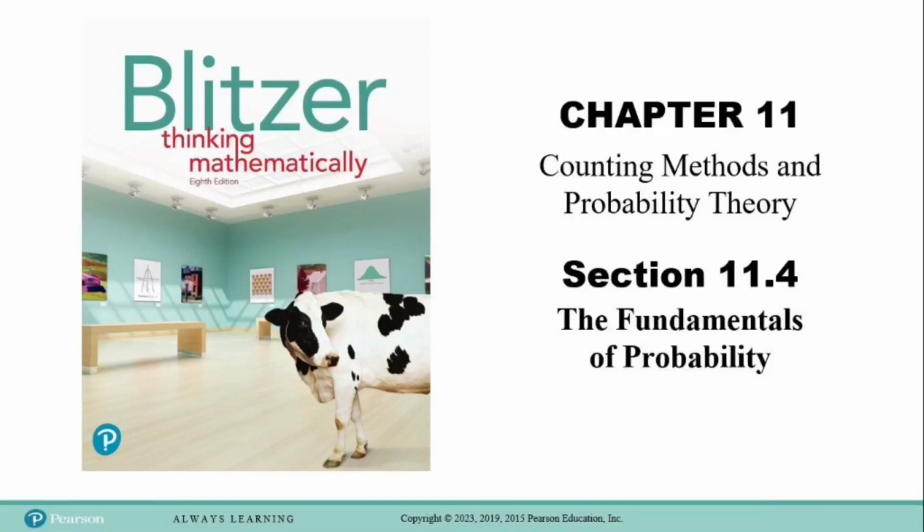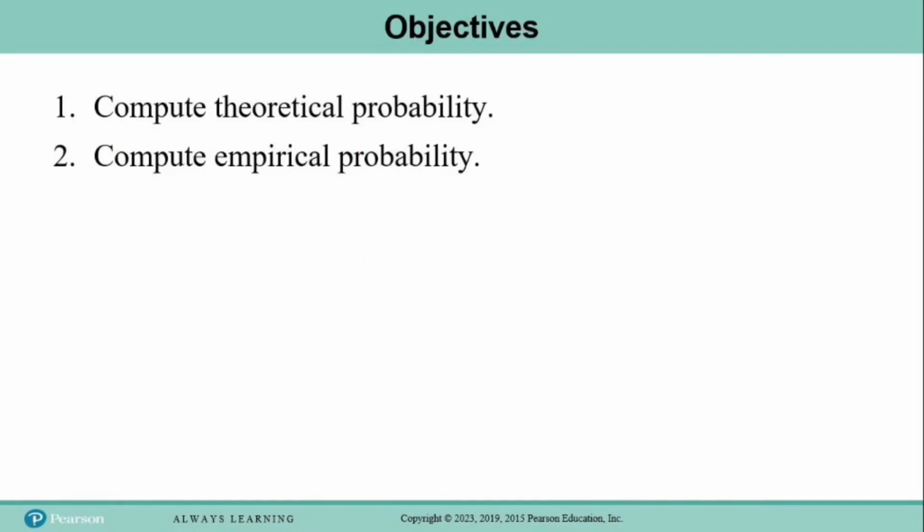Today we are in section 11.4 and we're going to be looking at some fundamentals of probability. We'll talk about two different types of probability in this section. We'll look at theoretical probability and empirical probability.